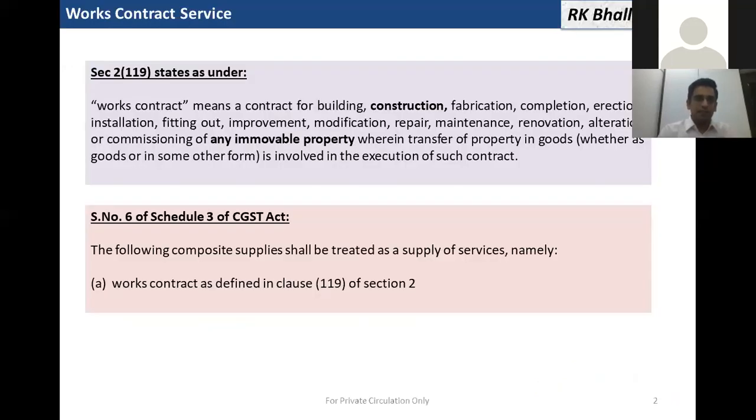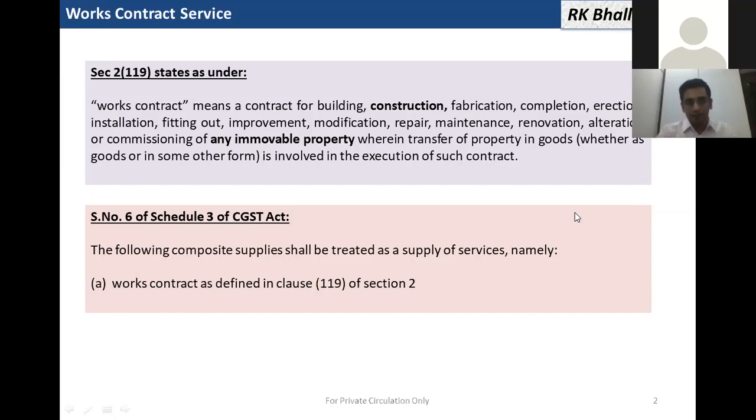Section 2 subsection 119 in the CGST Act says that works contract means a contract for building, construction, fabrication, erection, installation, fitting out, improvement, modification, repair, maintenance, renovation, alteration, or commissioning of any immovable property. The word to take care of is that works contract is much wider than construction. Works contract includes construction, and there are 14 terms used, and that too only for immovable property.